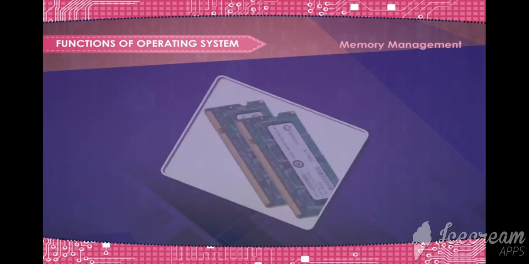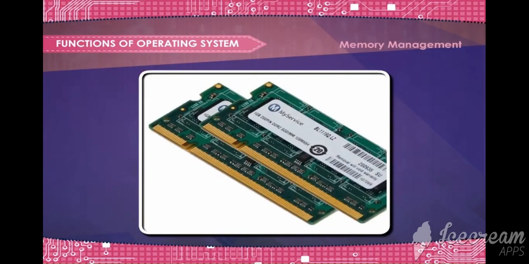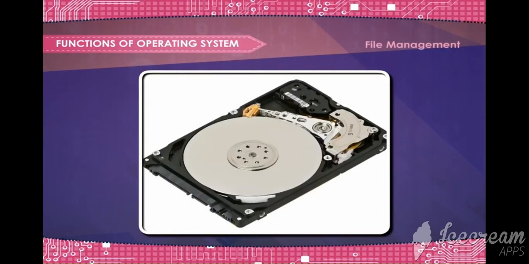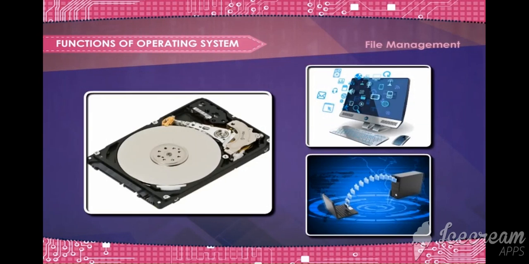Memory management. The memory management module takes care of the allocation and reallocation of memory space to the various programs. File management. Computer uses a lot of data and programs that are stored in secondary storage devices. File management involves keeping track of all the different files and maintaining the integrity of data stored in the files.